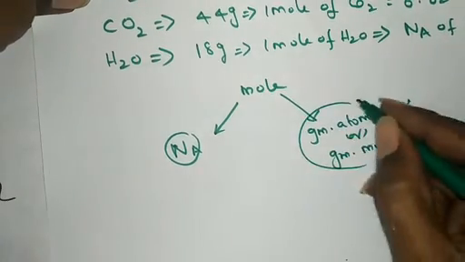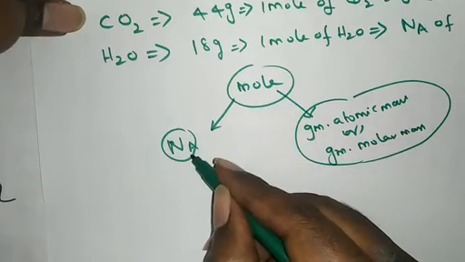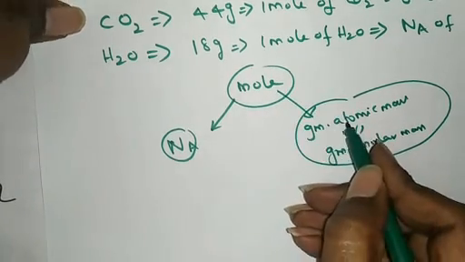So this you can easily understand. 1 mole contains this much of particles, and 1 mole is equal to Avogadro number, is equal to its gram atomic mass or gram molar mass.